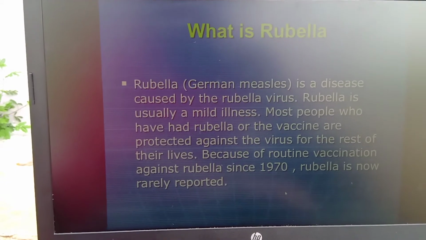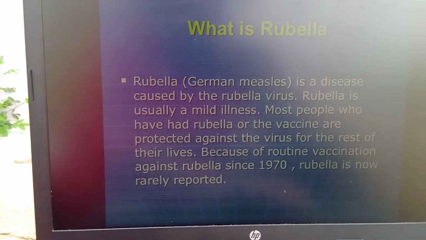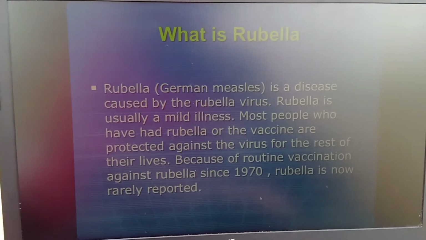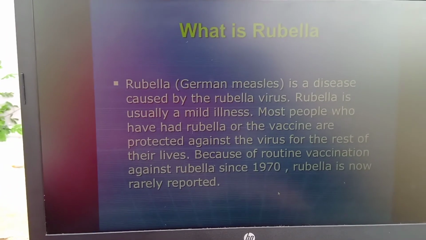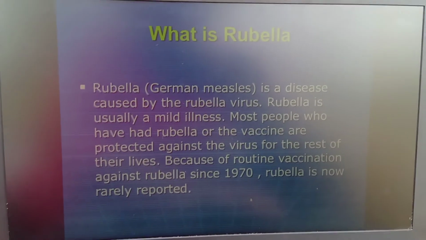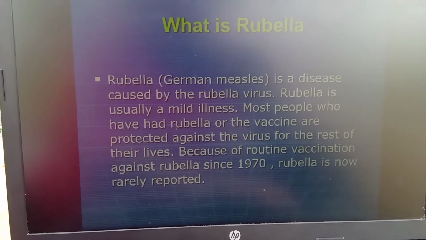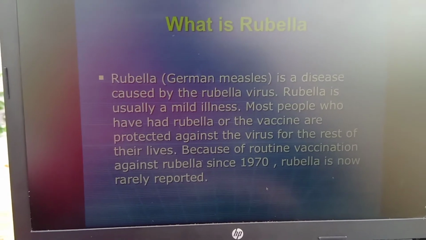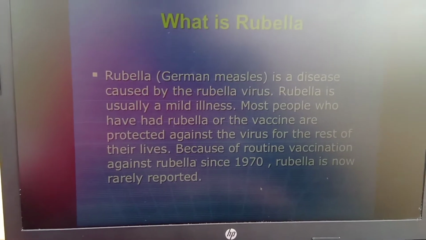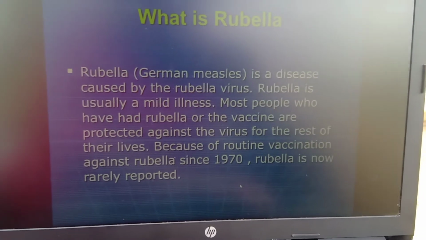Rubella is also called German measles, and it is a disease caused by the rubella virus. It is a mild illness, and whenever you give a vaccination, you can protect against this kind of virus. The routine vaccine against rubella was introduced in the year 1970.